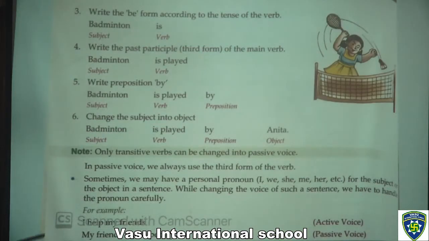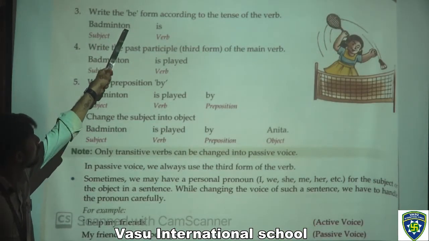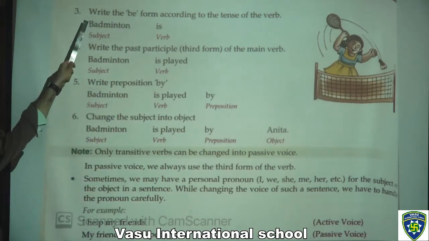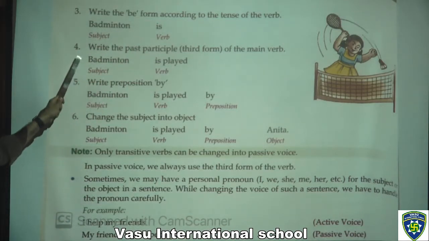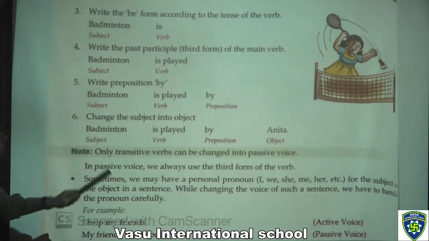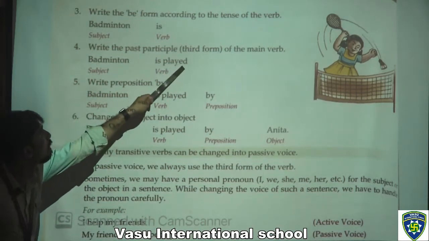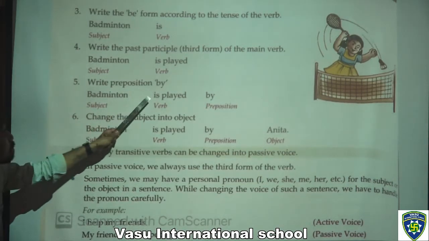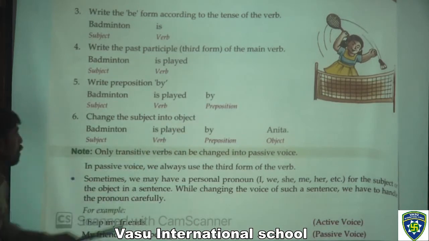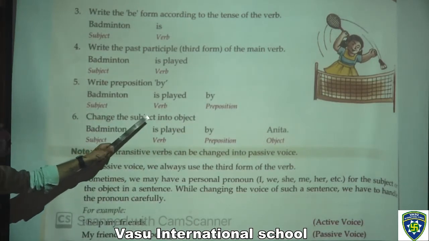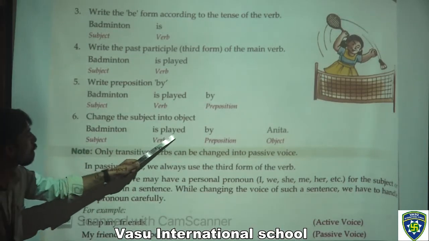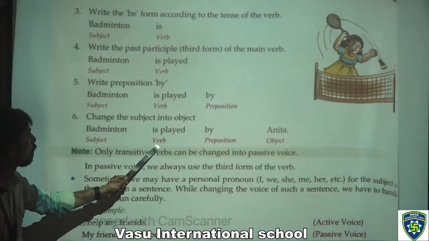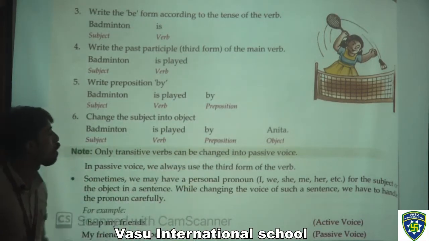On the next page, write the BE verb form according to the tense of the verb. Badminton is the subject, is is the verb. Now write the past participle, the third form of the main verb: badminton is played. Write the preposition by: badminton is played by. By is a preposition, we have to add that also. Then change the subject into object: badminton is played by Anita. So the subject is in the first place, then the verb, then the preposition, and after that the object.